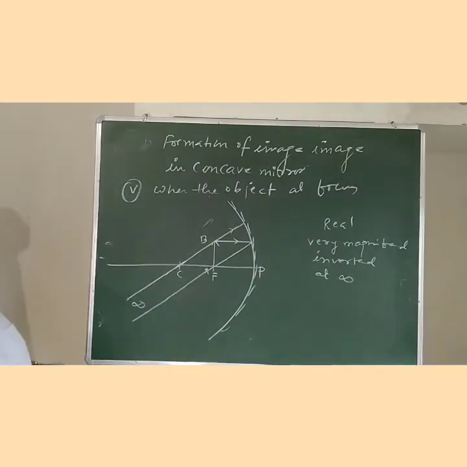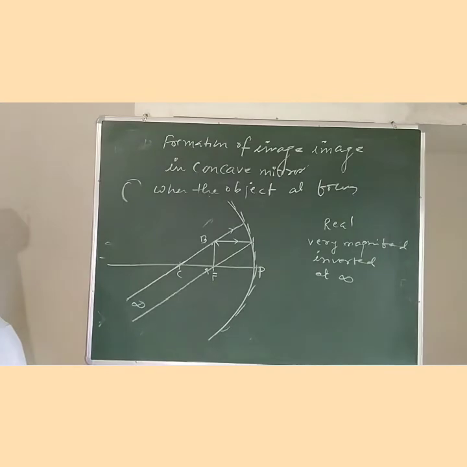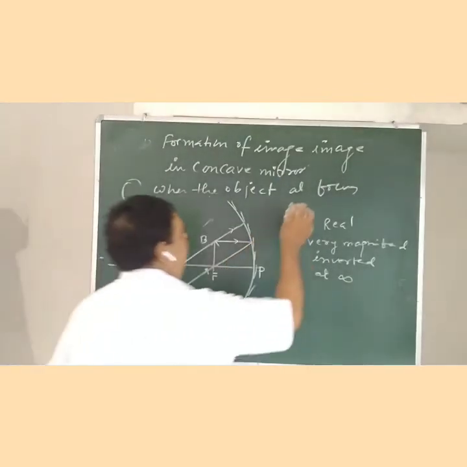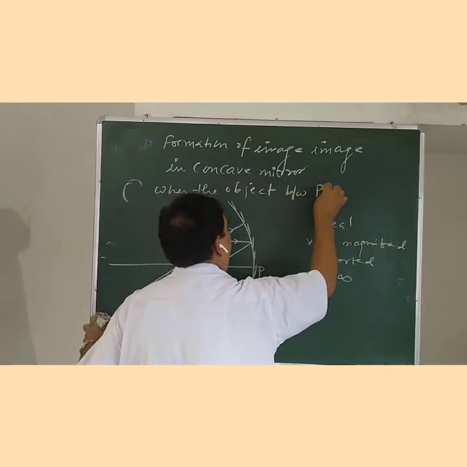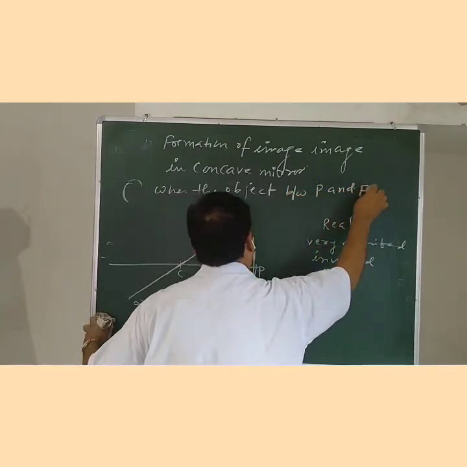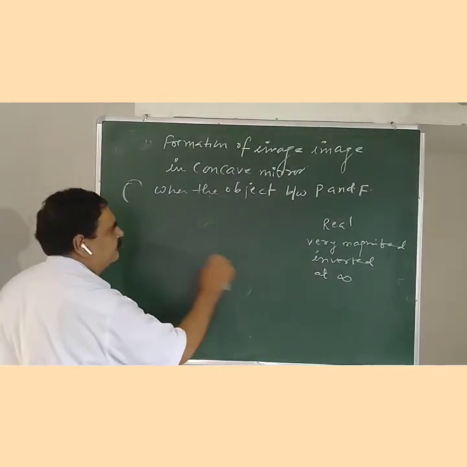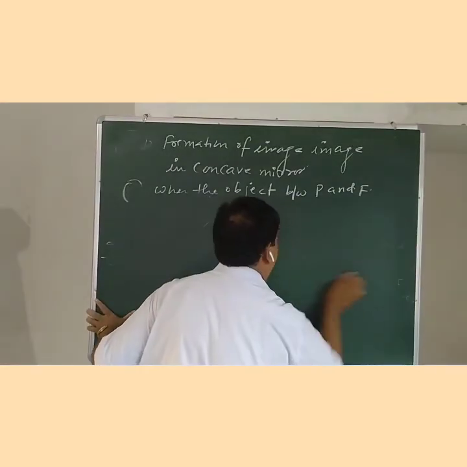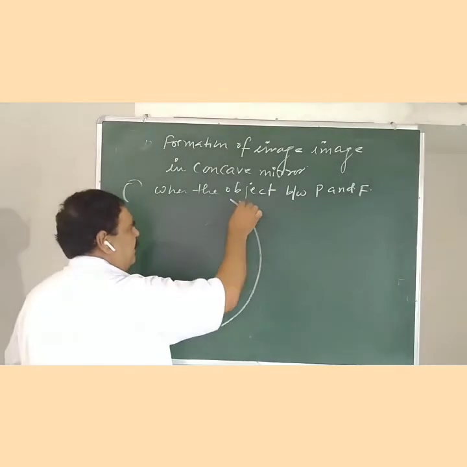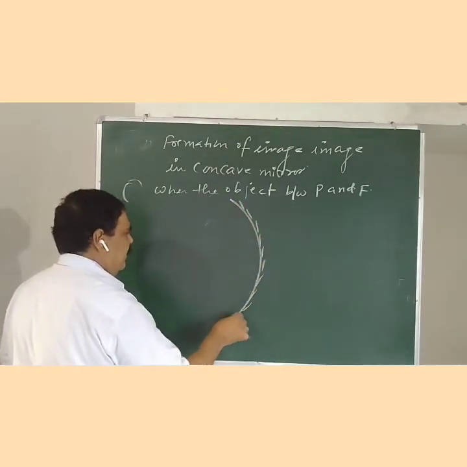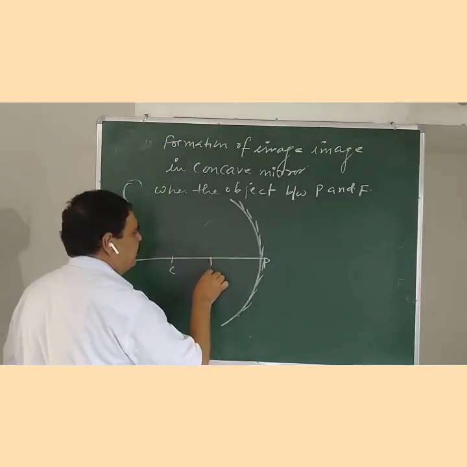And the last case, the sixth case, is when the object is between pole and focus. We take the concave mirror. This is the pole, this is the center of curvature and focus.